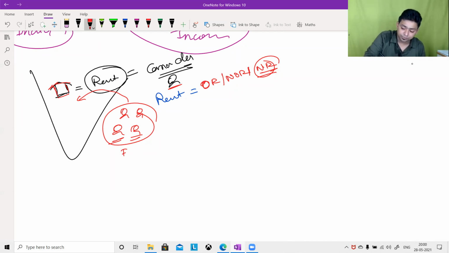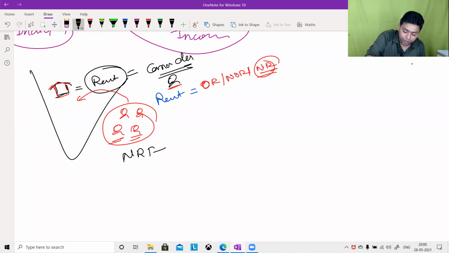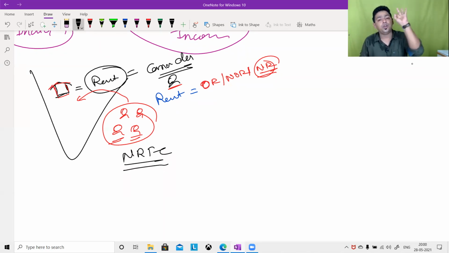Whatever income these foreign players are earning, we call them NRFC. So what do you mean by NRFC? Non-resident foreign citizen. Is it taxable in India? Australian cricketers playing in the Indian IPL, performing in Indian ads and earning income in India. Is it taxable in India? Yes, sir, because the source of income is located in India. No doubt about it.